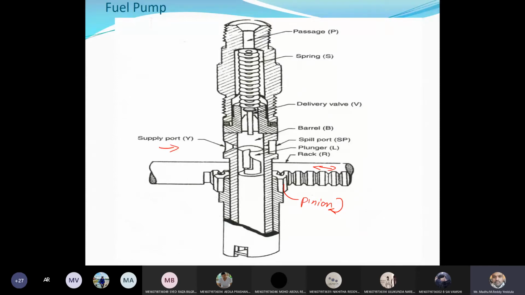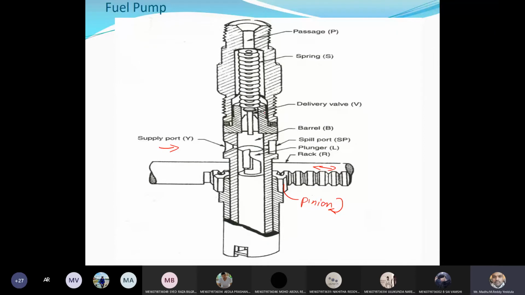And we can see this is the barrel. This rectangular one is the barrel, and here this plunger will be having helical groove. Okay, so it has helical groove inside the plunger. And it has a rectangular vertical groove which extends from top to bottom. And you can see one valve over here. This is the delivery valve. It is in closed position by use of this spring force.